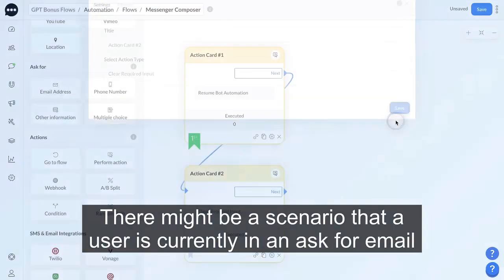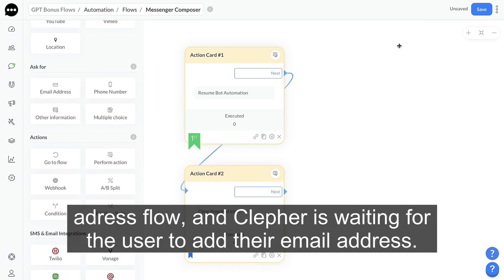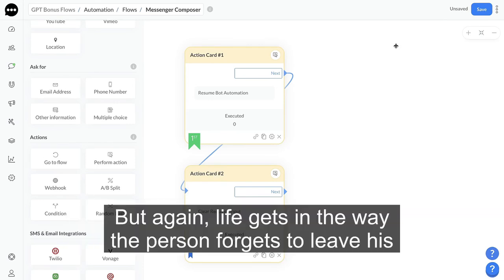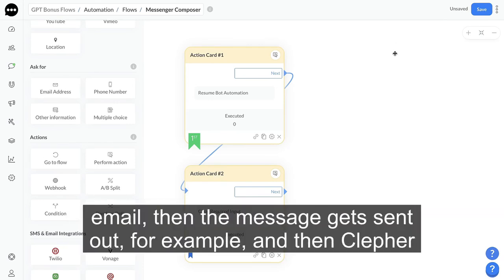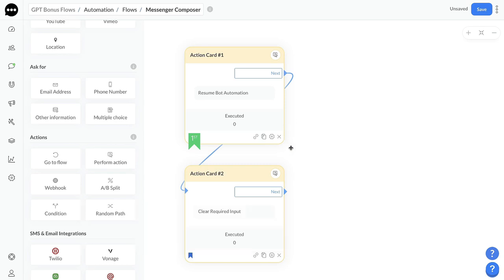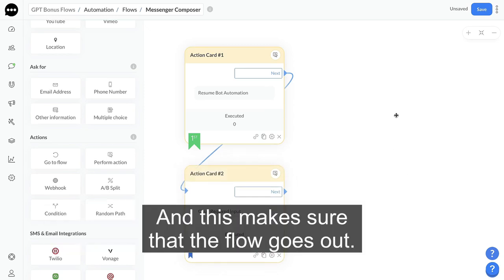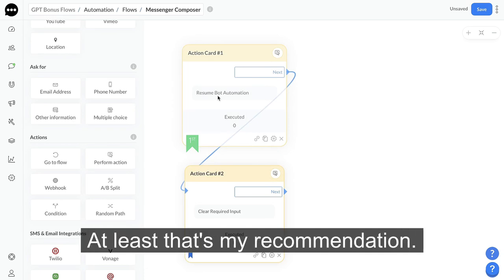There might be a scenario where a user is currently in an ask for email address flow, and Clever is waiting for that user to add their email address. But again, life gets in the way. The person forgets to leave their email. Then the message gets sent out, for example, and Clever still thinks that the input that is being forwarded is the email address. Now that obviously does not work. So we want to make sure that any required input is cleared from the get-go. And this makes sure that the flow goes out. So always start with this setup. At least that's my recommendation.